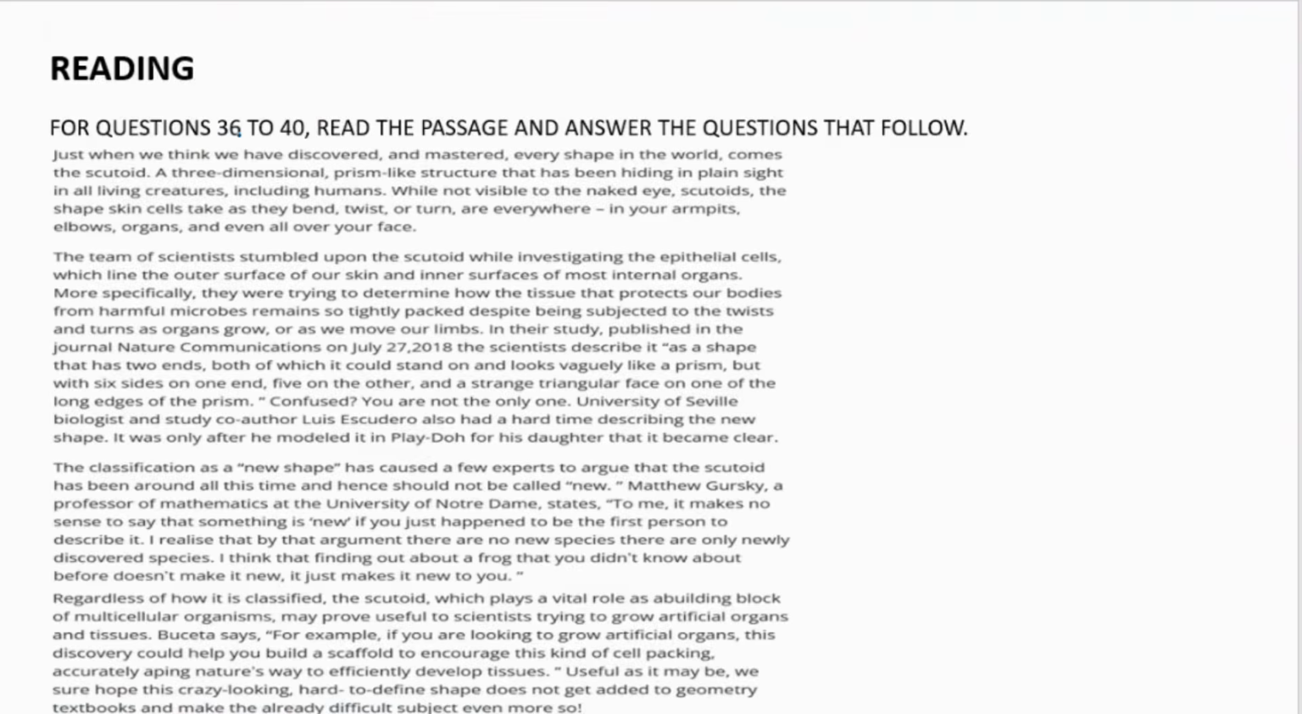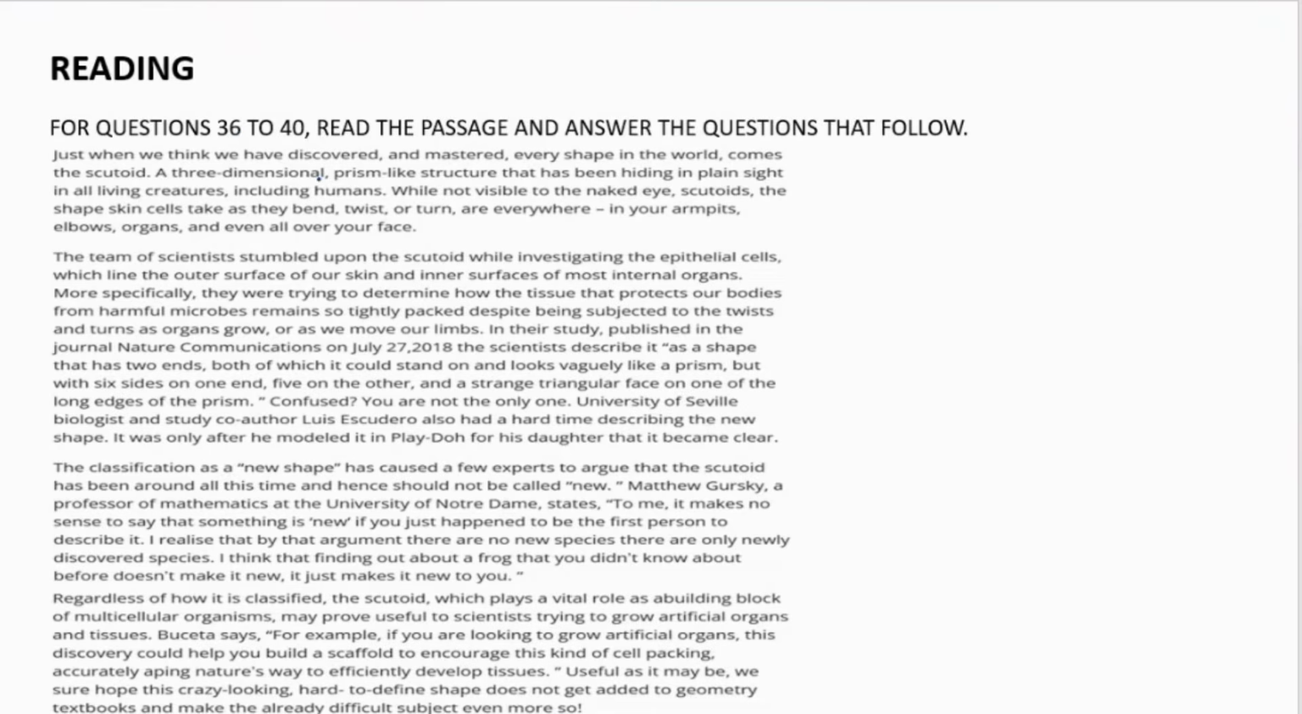Now let us move forward. So we have arrived at the next section of the paper, that is reading. In this section there are a total of 10 questions and each question carries 1 mark. So let us start. For questions 36 to 40, read the passage and answer the questions that follow.